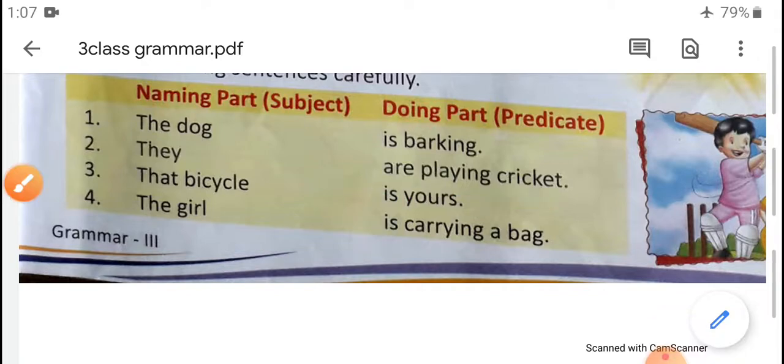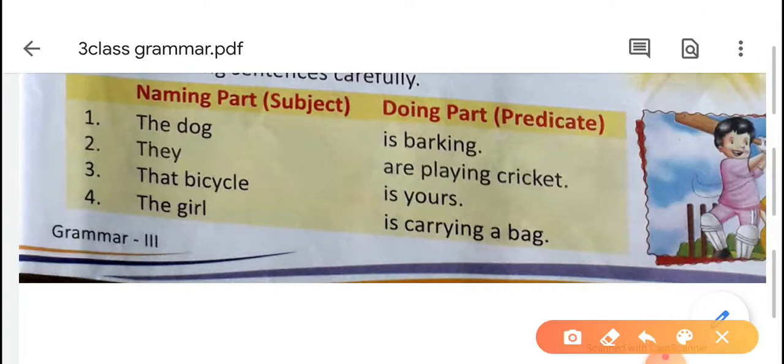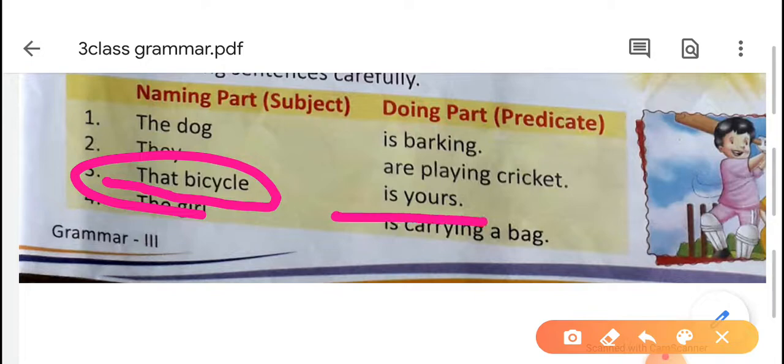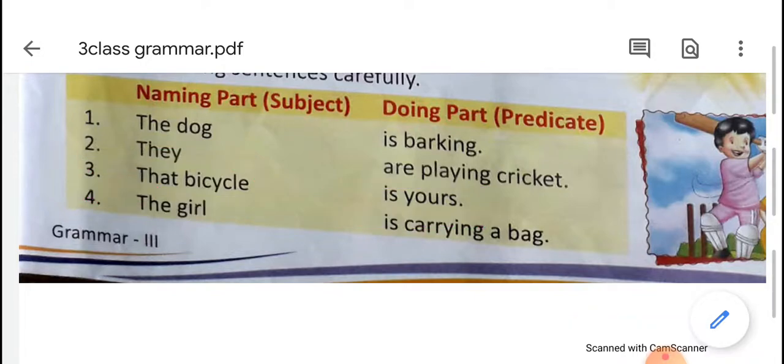Now the third sentence is, That bicycle is yours. Here we are talking about whom? We are talking about that bicycle. So "that bicycle" is the naming part or subject, and what we are saying about that bicycle is "is yours." So "is yours" is the predicate.